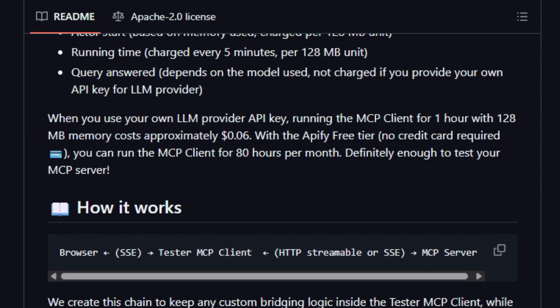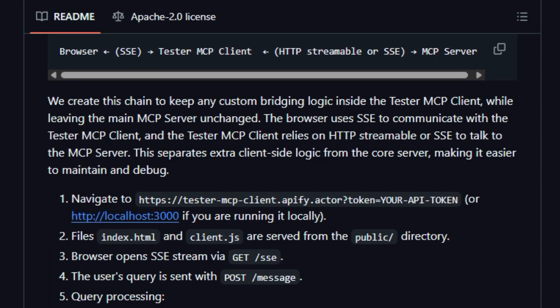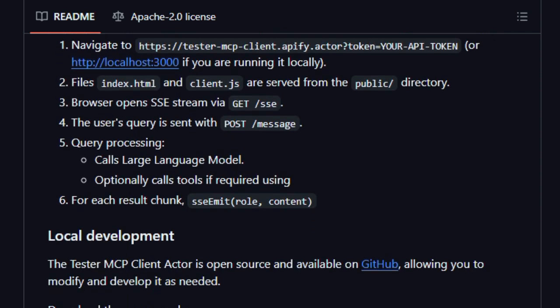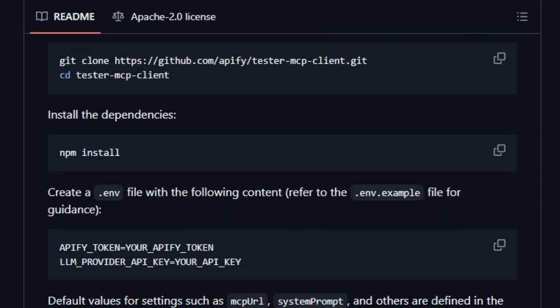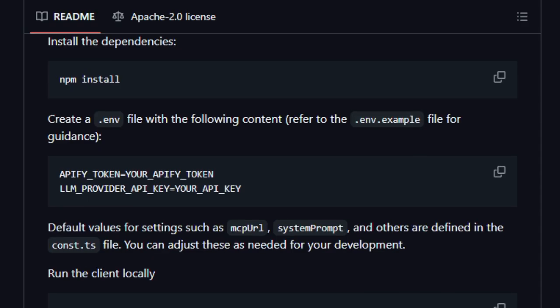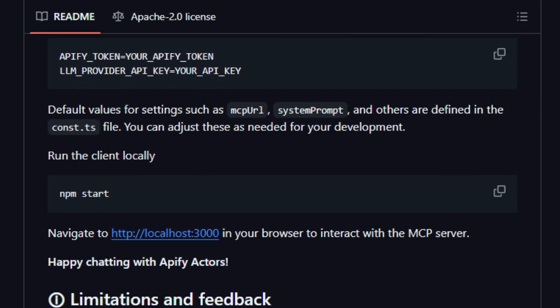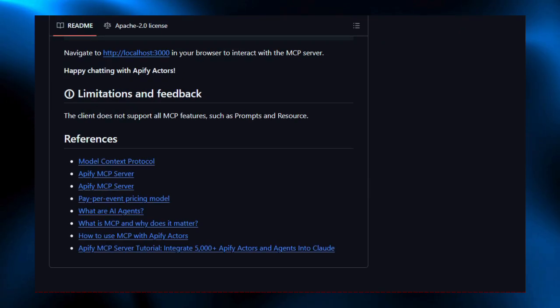What really gives it an edge is the pay-per-event pricing model. Rather than paying for idle time or monolithic hosting, you only pay for the events that occur. Tool calls, queries, actor runs, making it cost-efficient, especially when you're iterating or testing. In short, what makes Tester MCP Client unique is its transparent, real-time UI, dynamic tool orchestration, flexible connectivity, and efficient cost model. For anyone building or experimenting with AI agents that rely on external tools, this is not just a helper, it's a window into how your agent thinks, acts, and interacts with tools.